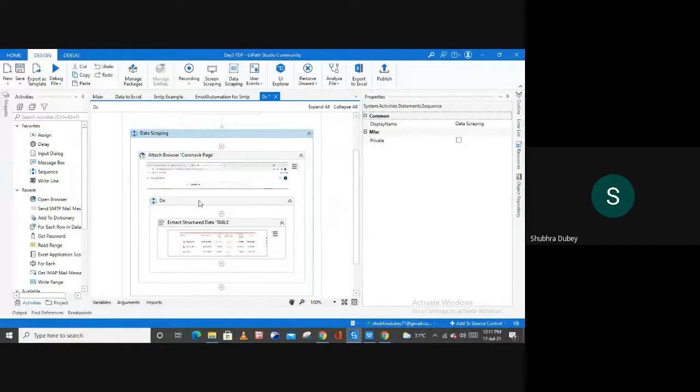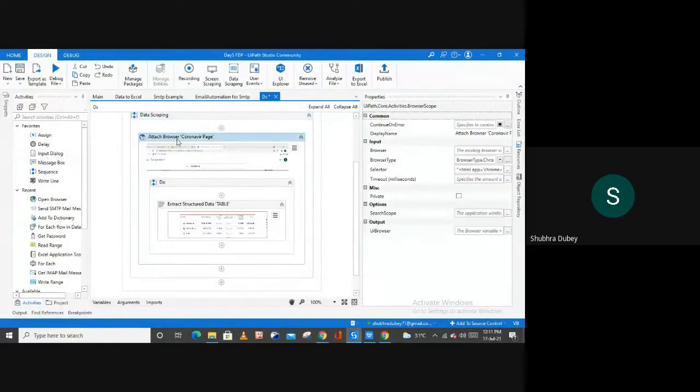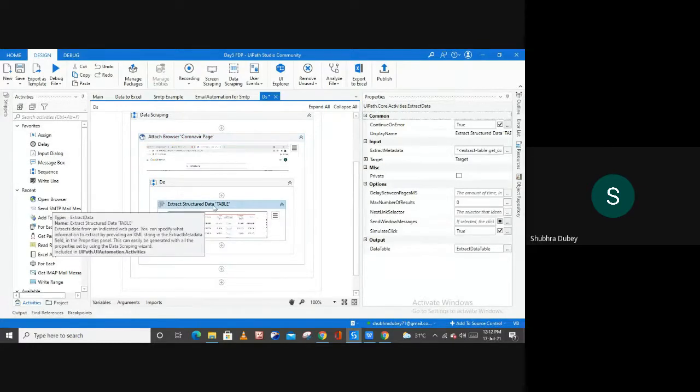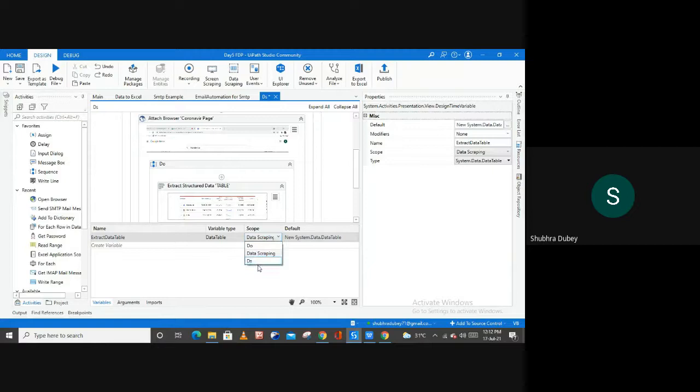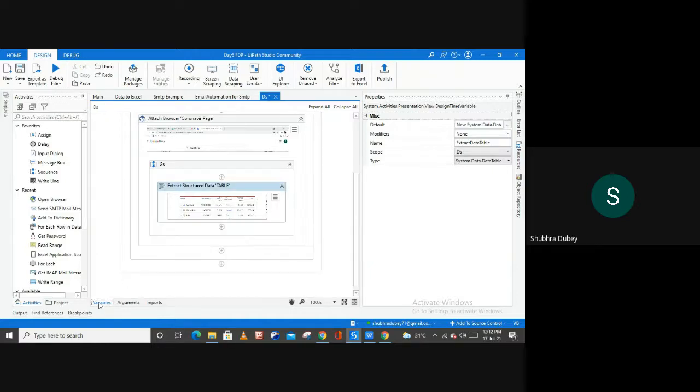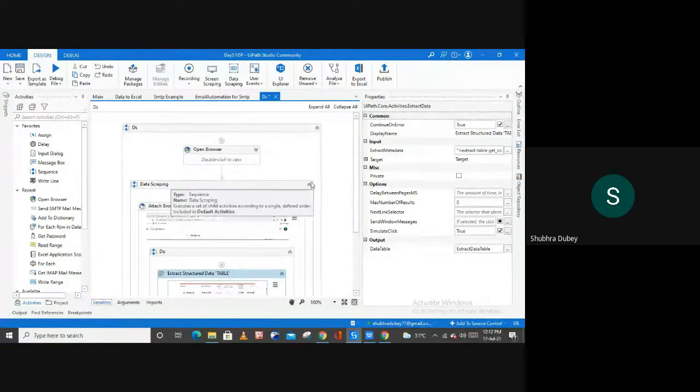And now here, as you can see, the first activity is the attach browser, and then we have this extract structured data. Inside of this particular activity, you have one variable here, which is an extract data table variable, right? So now let me open this variable, and as you can see, the type of this variable is data table, meaning this data is extracted in the form of a data table. Now increase the scope to the highest, and then let me minimize the data scraping also.